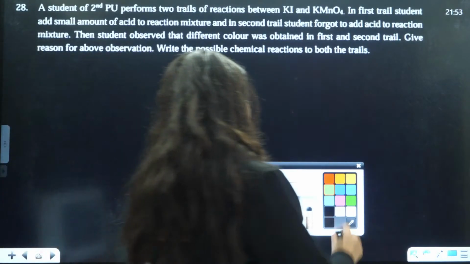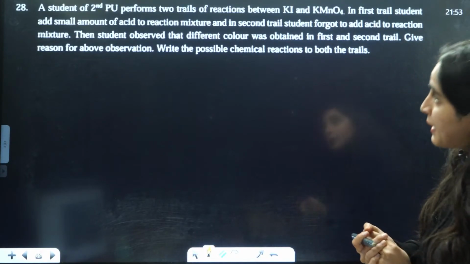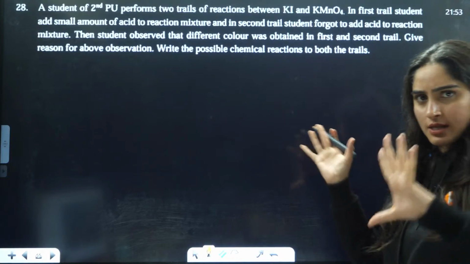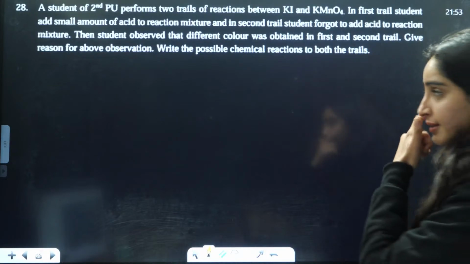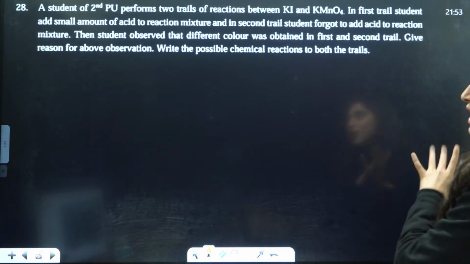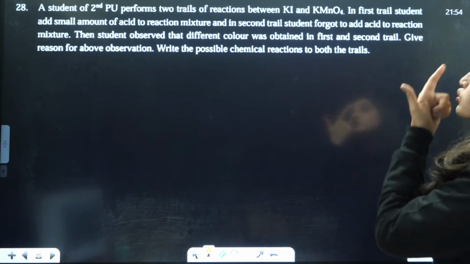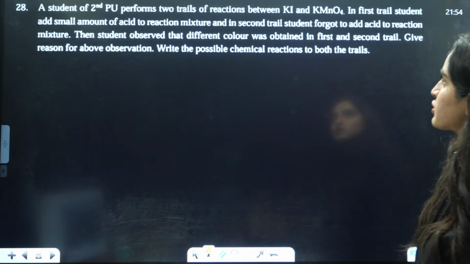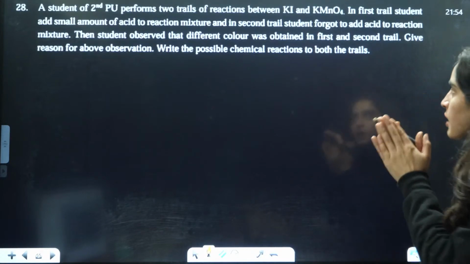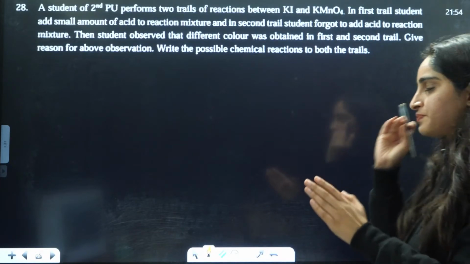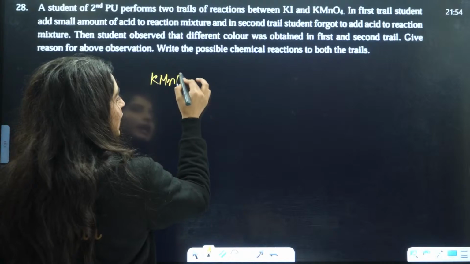Next question is: a second PU student performs 2 trials of reactions between KI and KMnO4. I think this is from the d and f block. In the first trial, the student adds a small amount of acid to the reaction mixture. In the second, the student forgot to add acid. The student observed that different colors were seen in the first and second trial. Give the observation.